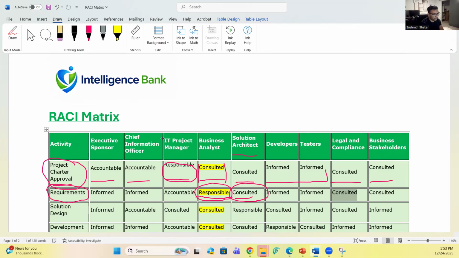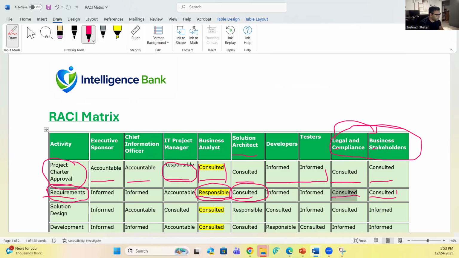Sometimes the legal team will be a part of the business team. So when you are talking to the business, legal will also be there. So right there, you might not have to talk to legal separately and talk to business separately. Legal will come under the umbrella of business, right? But anyways, you are consulting legal. So that's why legal is consulted, and these kinds of questions will also apply to business stakeholders, right? At the end of the day, you gather requirements from business stakeholders. Any requirement that you gather comes from the business. So they should be consulted when it comes to requirements. So they are marked as consulted.